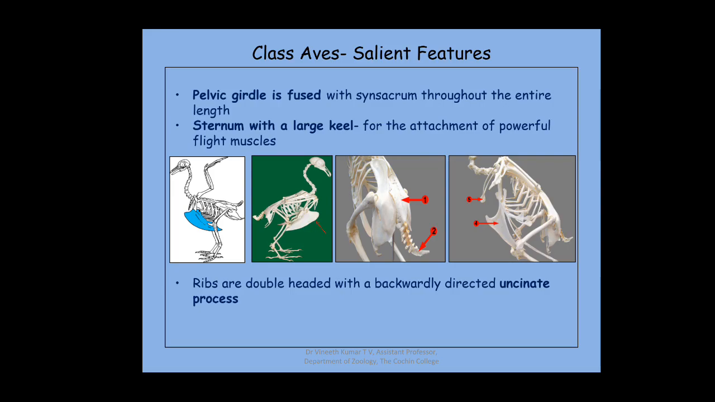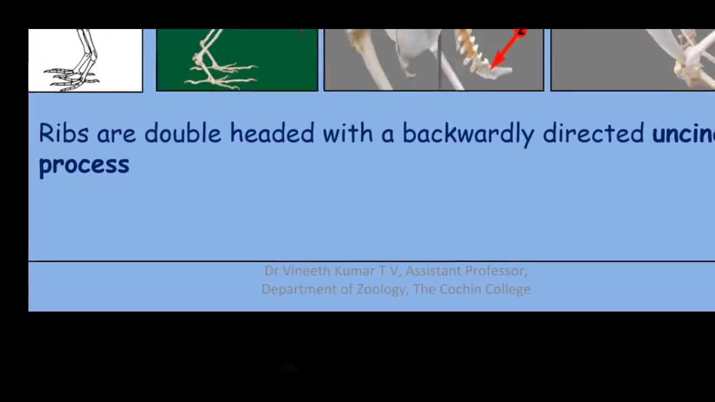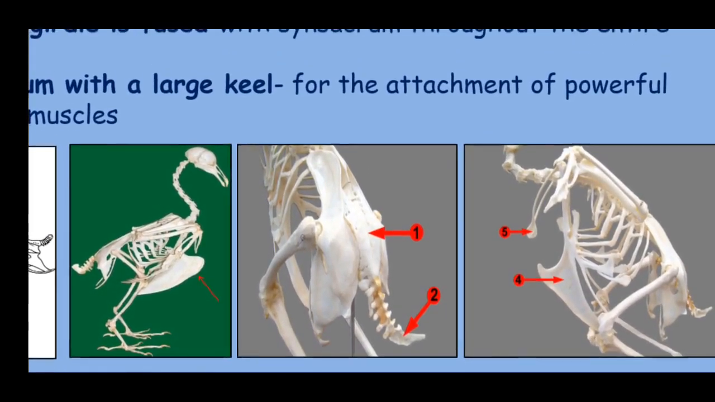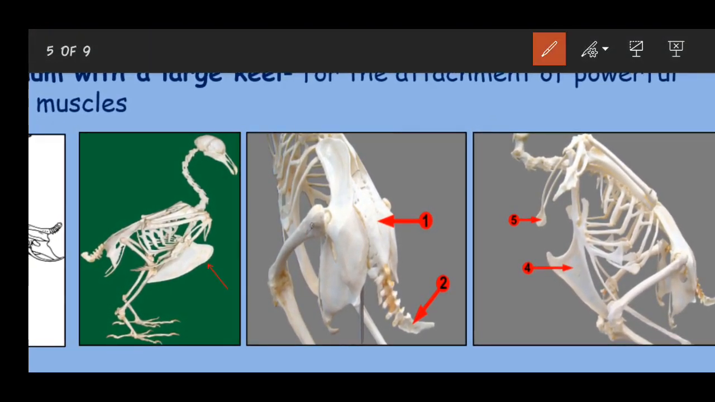Coming to the next category of the skeletal modification. Here we'll see the synsacrum clearly. The thing which is marked 1 is the synsacrum. Here you can find how the separated vertebrae look, and from this portion the vertebrae are completely fused, and this is the synsacrum.